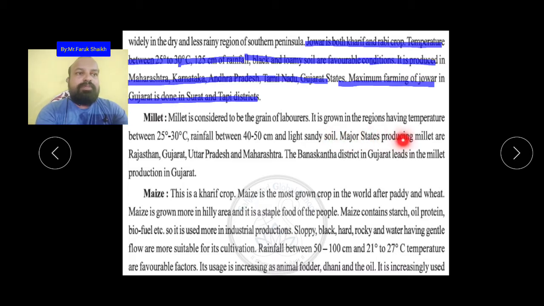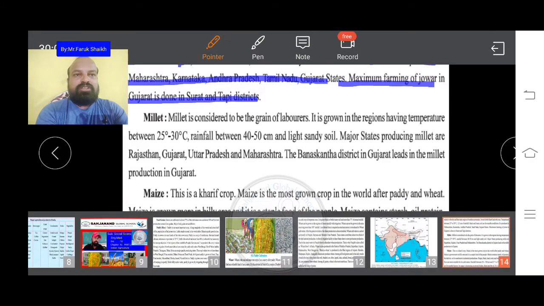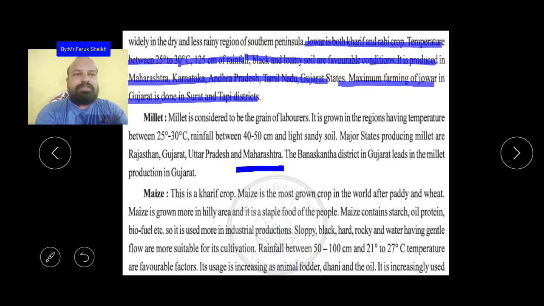Major states producing millet are Rajasthan, Gujarat, Uttar Pradesh, and Maharashtra. The Banaskantha district in Gujarat leads in millet production in Gujarat. Okay, so these are the favorable conditions of the millet.